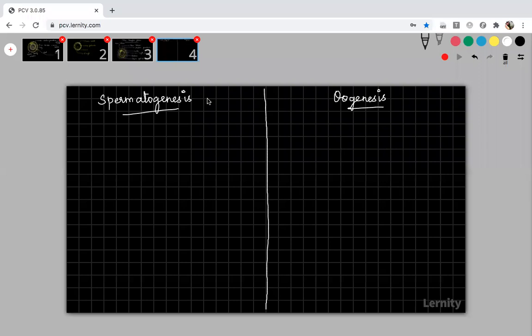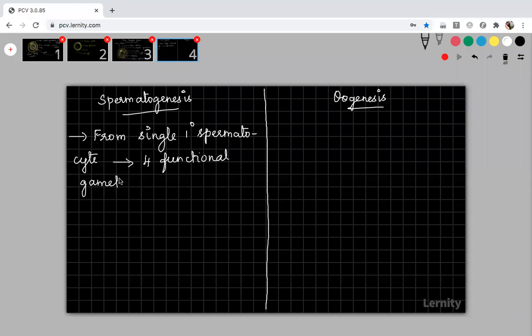The first difference: in spermatogenesis, from a single primary spermatocyte, totally 4 spermatids, 4 functional gametes are formed. Because first by meiosis 1, 2 are formed, then by meiosis 2, 4 are formed, and all the 4 will be functional in spermatogenesis.